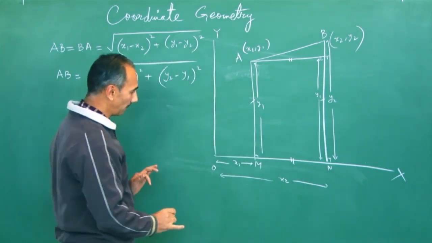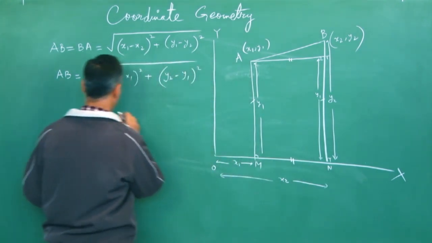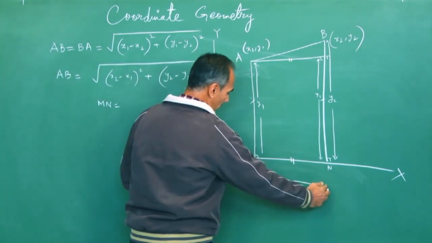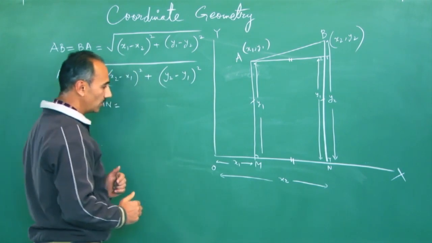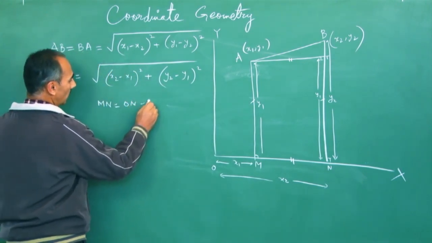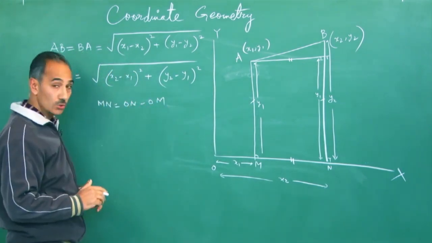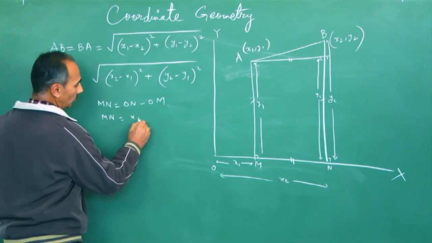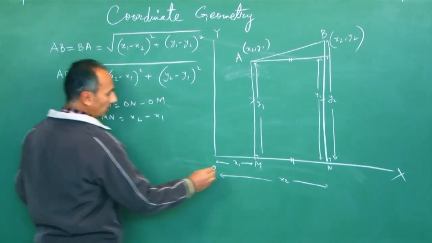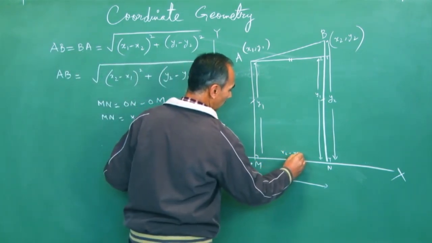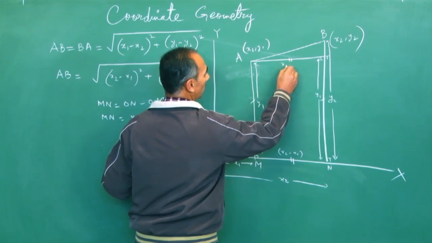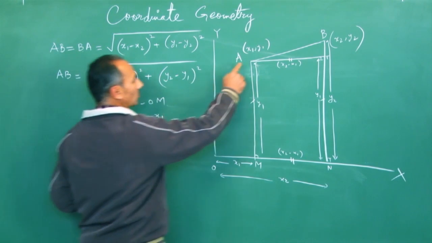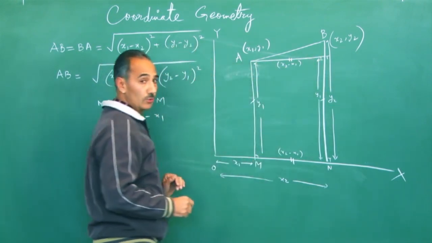But what is MN? My dear friends, MN distance is this distance minus this distance. That means ON minus OM. So MN is ON minus OM, which is x2 minus x1. So this distance is x2 minus x1, the same as this distance. So the base of this right angle triangle AT is x2 minus x1.